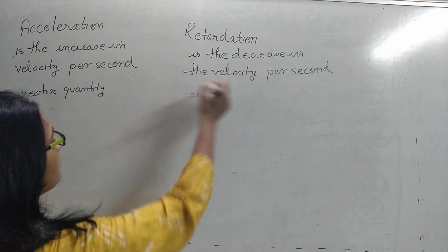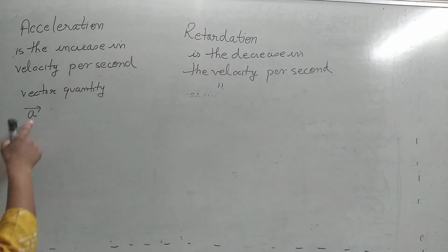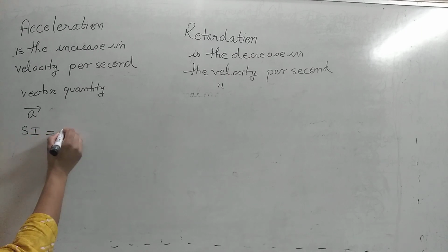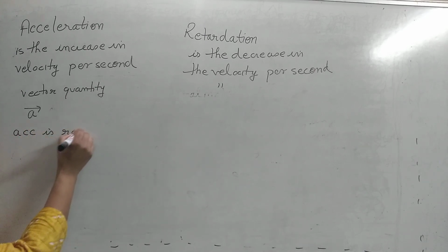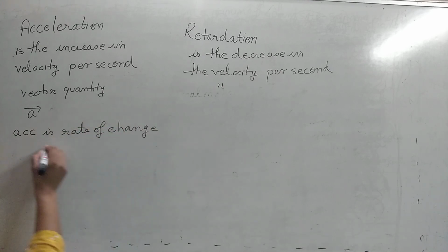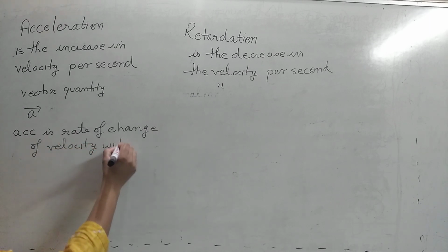It is represented by A, and since it is a vector quantity, with an arrow above it. We can also say that acceleration is the rate of change of velocity with time.